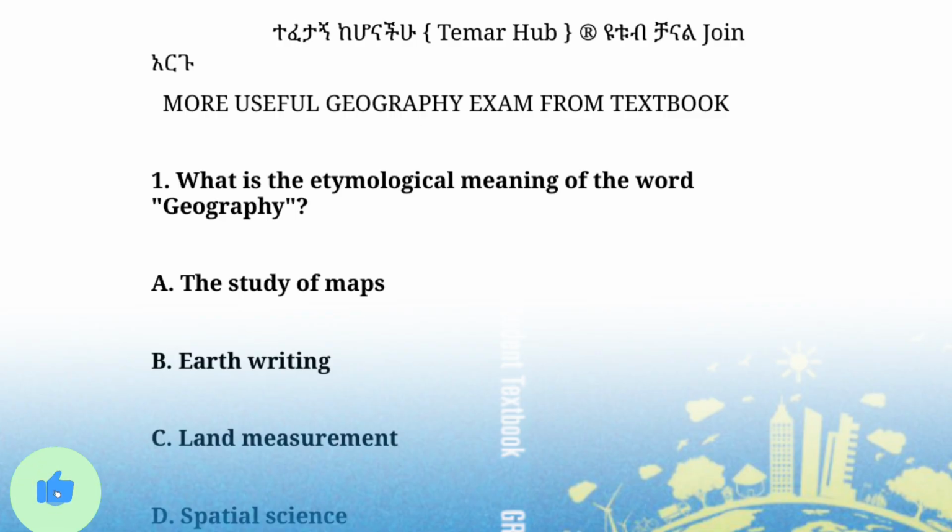A. The study of maps. B. The earth writing. C. Land measurement. D. Spatial sense. The etymological meaning of the word geography is B. Earth writing.